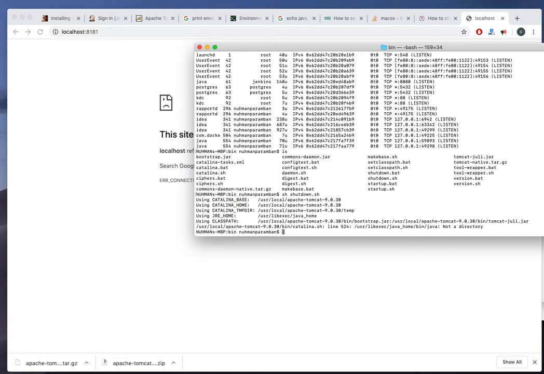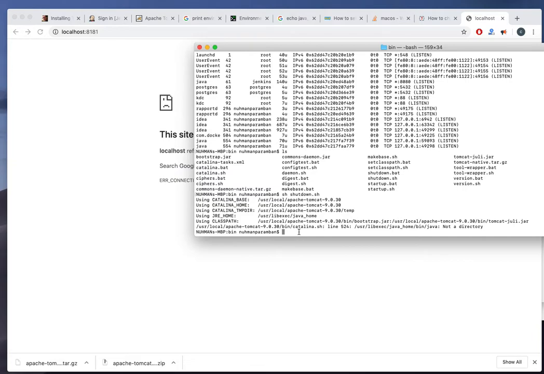So I'm going to get some exception here so I can stop my Apache Tomcat right now. So what I am going to do is the JAVA_HOME user lib. So yeah, I have some issues with the JAVA_HOME.